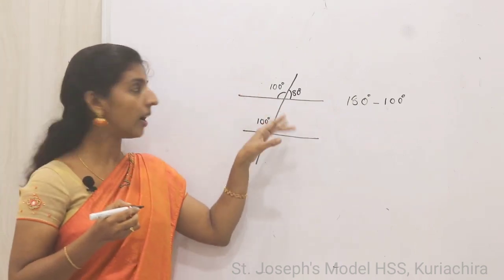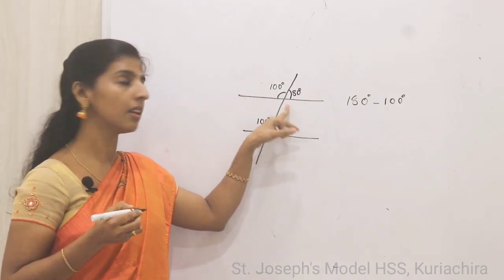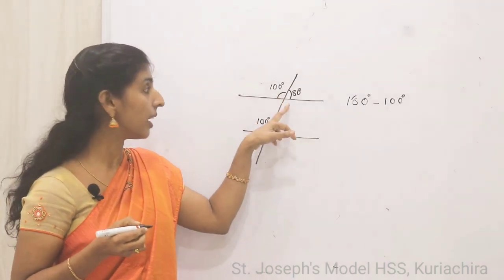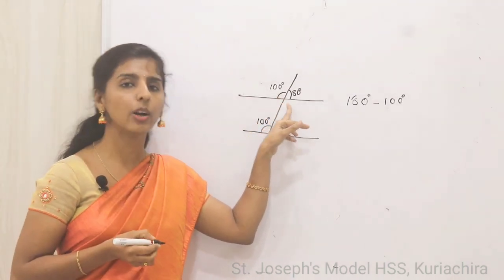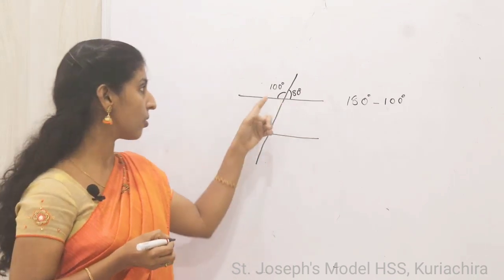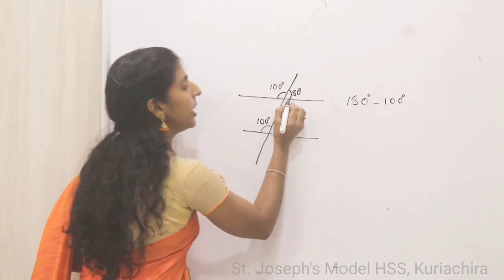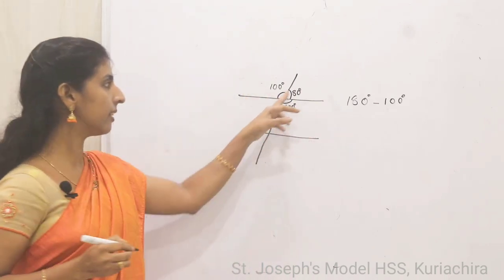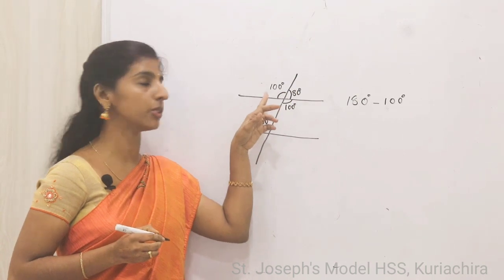So what about here? These two angles, any connection? These two angles are vertically opposite angles. Vertically opposite angles are equal. So here if it is 100, here also 100 degrees. Again we can see vertically opposite angles.